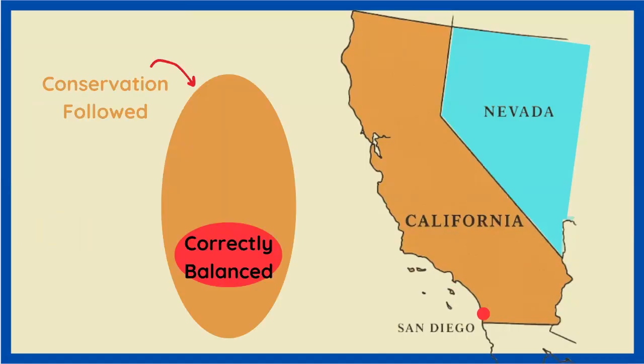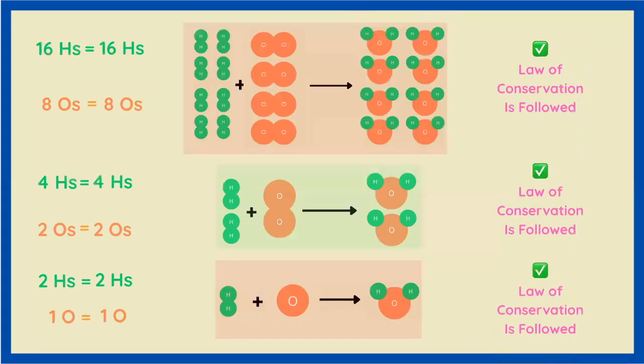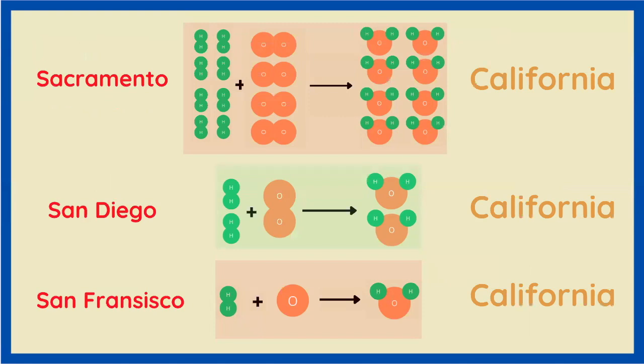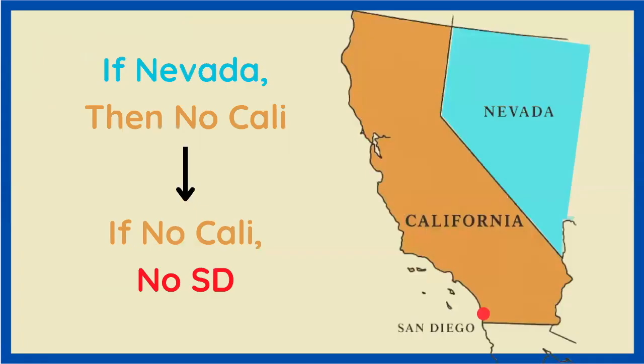So if we follow the law of conservation, it's like being in California. We need our equation to follow this law to be correctly balanced, but it's simply a prerequisite. It doesn't guarantee it. Similarly, we have all three equations meet this prerequisite of following the law of conservation, but only one of them is correctly balanced. Analogously, all three of these are in California, but only one of them is in San Diego, the California city of interest. Extending this analogy further, if we're not in California in the first place, say we're in Nevada, we can't possibly be in San Diego.